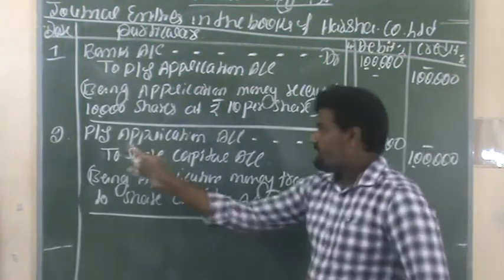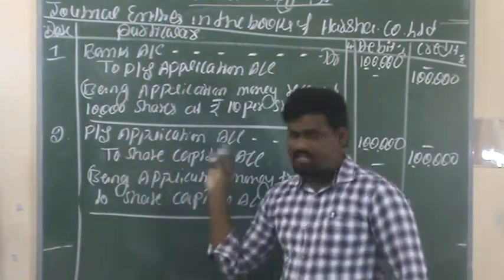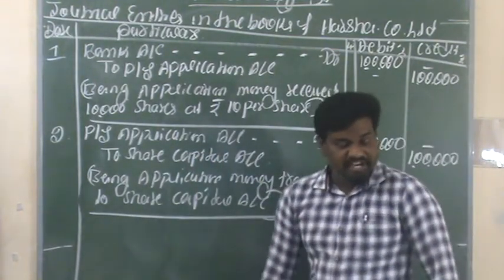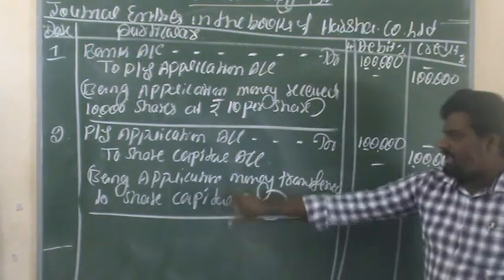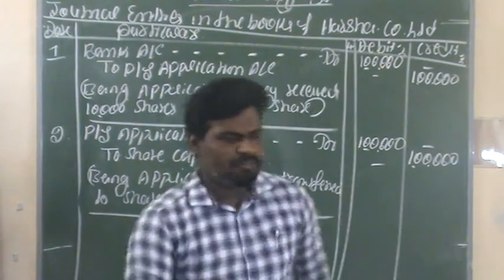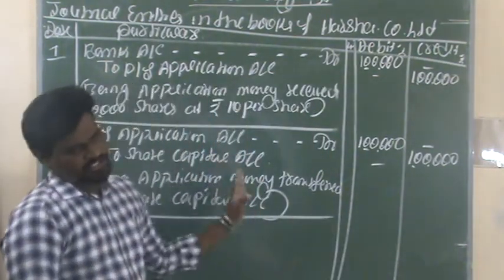The second entry: preference share application account debit to share capital account. The narration being application money transferred to share capital account. This is the narration about the second transaction. So these are the two entries for the application stage.